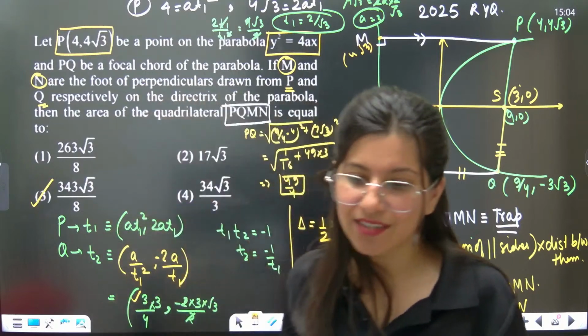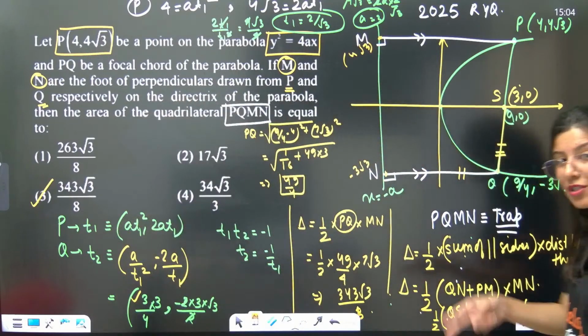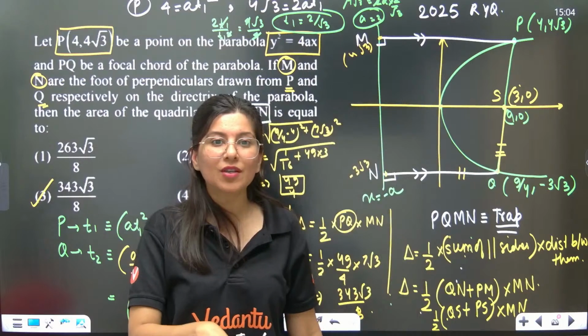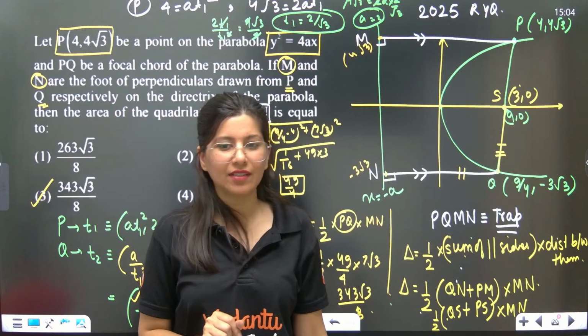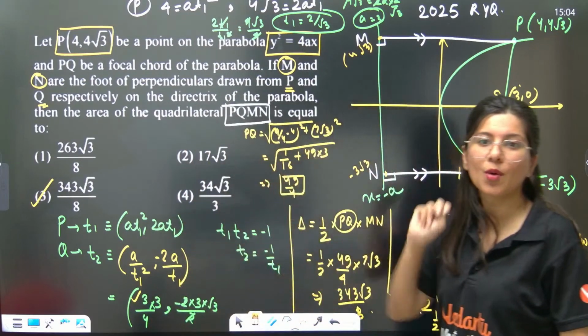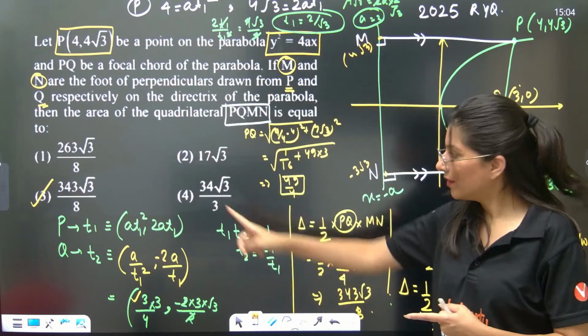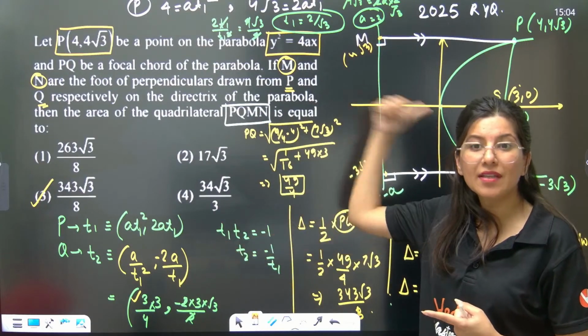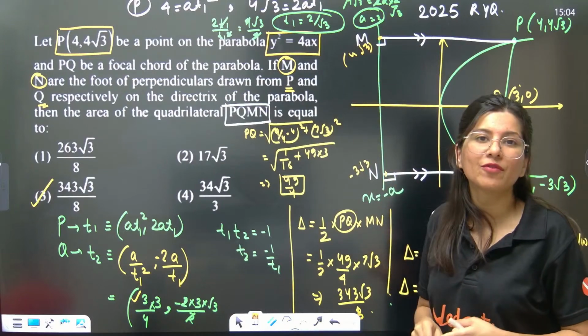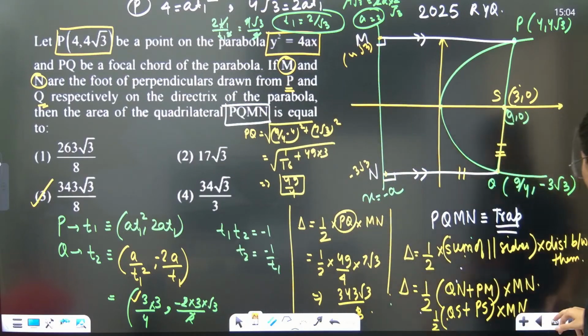A student is saying it's a khatarnak question. I don't think so. You do it one more time and come and tell me in the comments. It's not that difficult if you just understand two properties. Number 1, T1 T2 is equal to -1. Number 2, distance of any point from the focus is equal to its distance from the directrix.